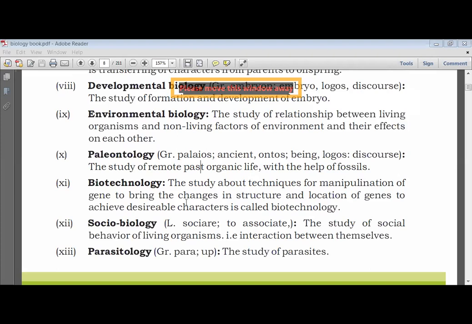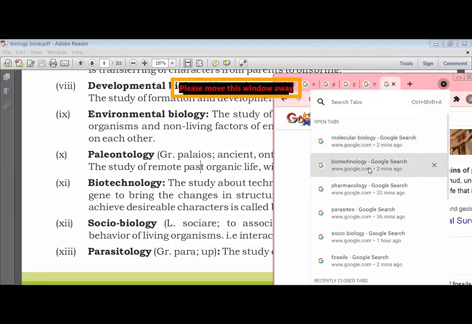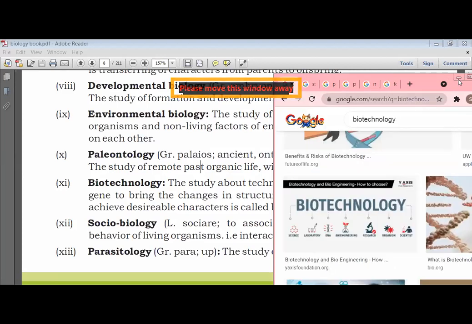Okay, so now let's focus on biotechnology. It is the study about the techniques used for the manipulation of genes to bring changes in the structure and location of genes. If different scientific techniques are being applied, let's suppose in the field of agriculture, so that we can get better crops.